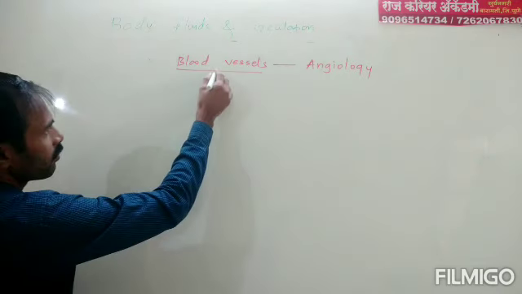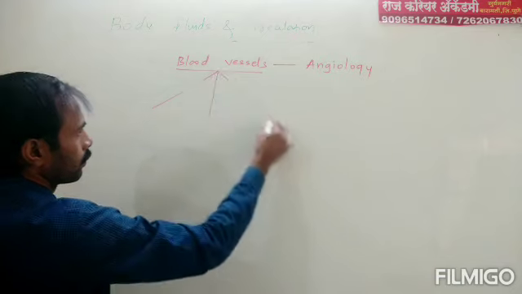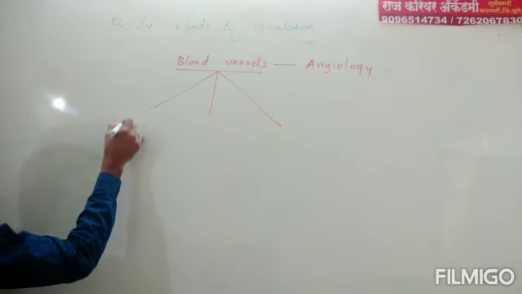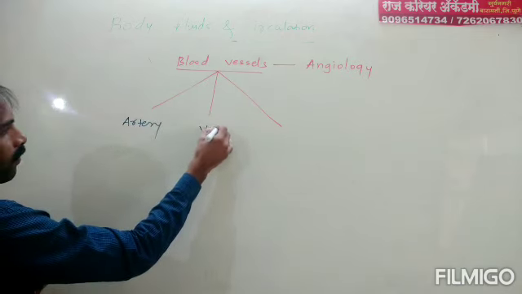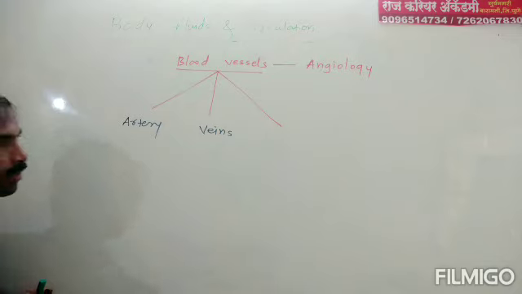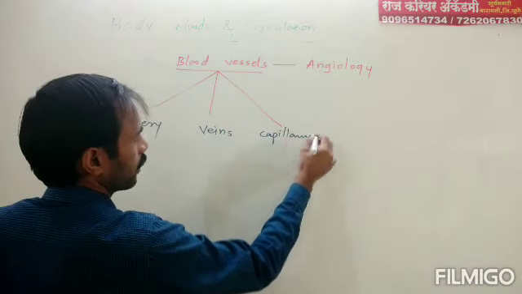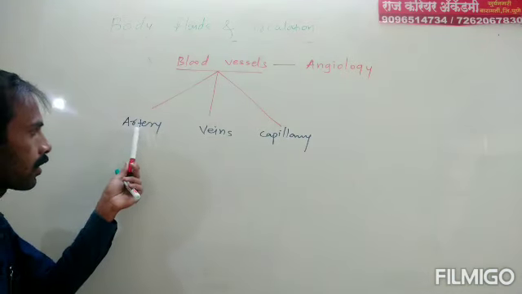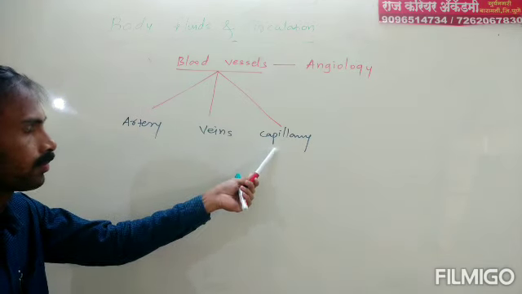There are three types of blood vessels in the human body. First one is artery, second one is veins, and third one is capillaries. That is artery, veins, and capillaries.